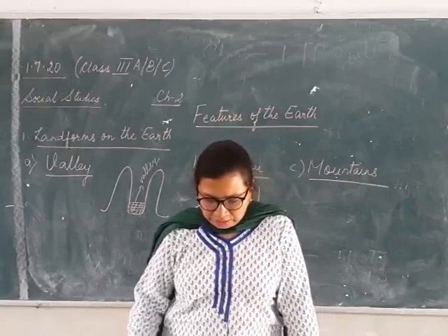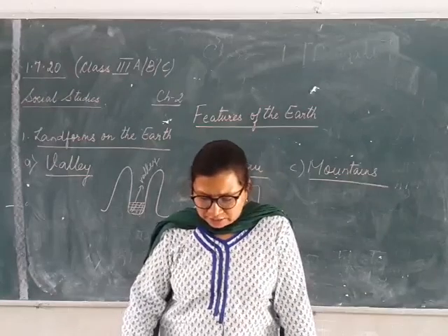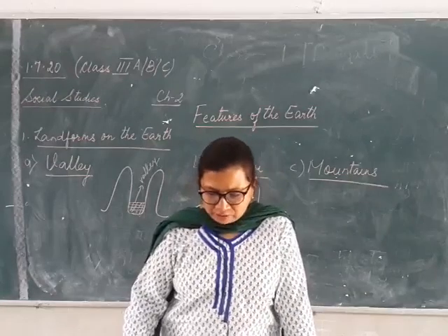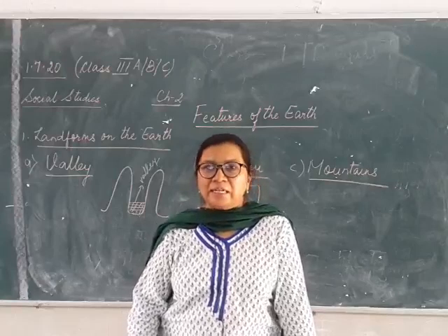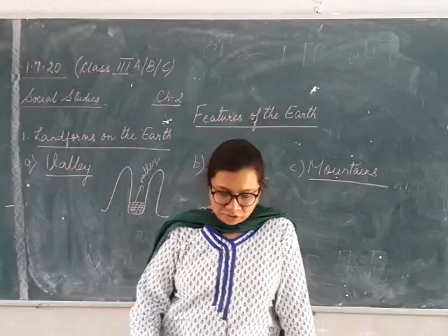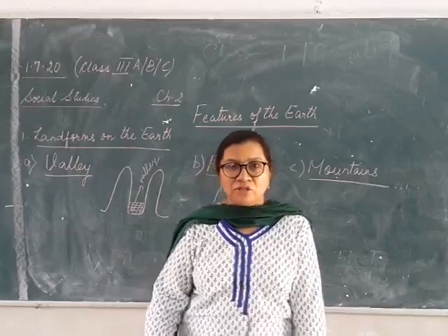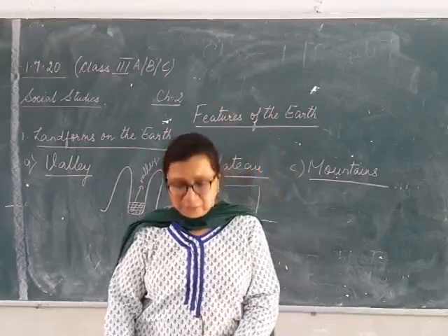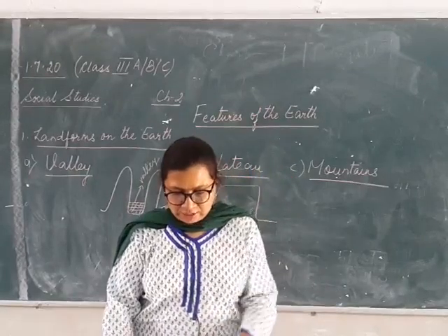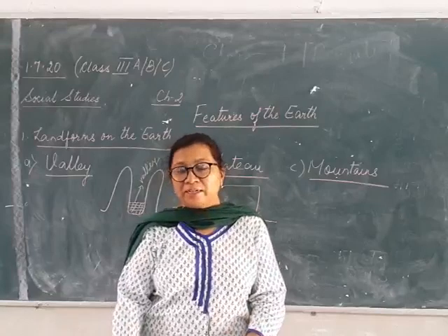Number 3. These are portions of the earth that rise steeply from the surrounding area. Portions of the earth means these are the areas of the earth. Now this is also a landform or this is also a form of land which we can find in the earth, which rises steeply from the surrounding areas.